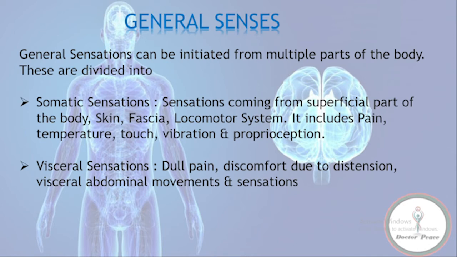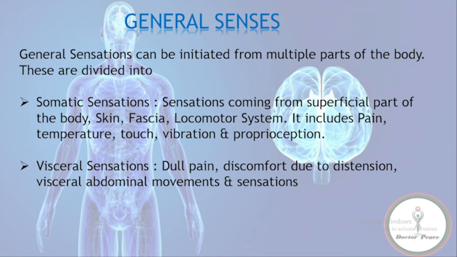General senses. These sensations can be initiated from multiple parts of the body. These are divided into somatic sensations, which are sensations coming from the superficial part of the body: skin, fascia, locomotor system. It includes pain, temperature, touch, vibration, and proprioception. Now, what is proprioception? Kindly note, as it is very important and it is also considered the sixth sense. It is all the sensations coming from the locomotor system and going to the CNS plus a special sense of the position.